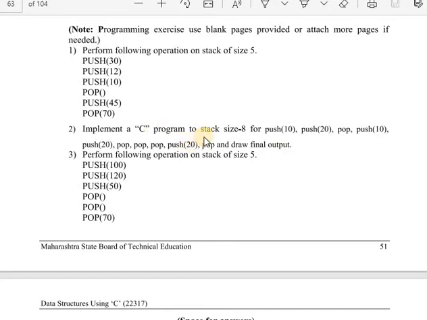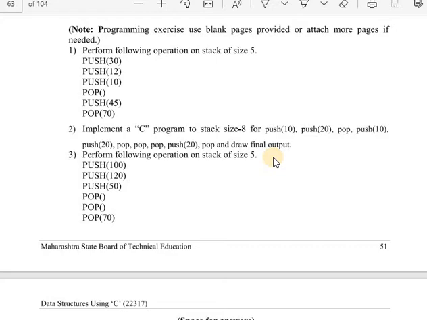Implement the C program means in this practical we did the program, in which push and pop operations are done. On that program we give the input like this, and we draw the output. In this question also, take the program that was done in these practicals and give it the input as given in the question, then find which output will be final.